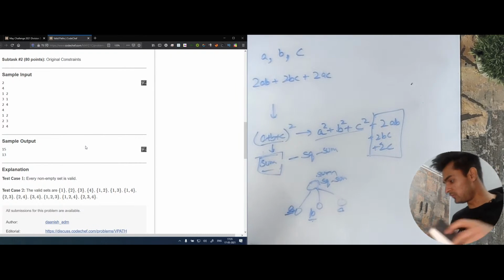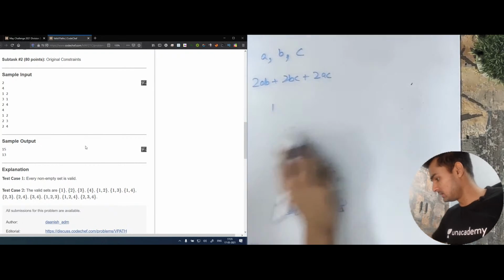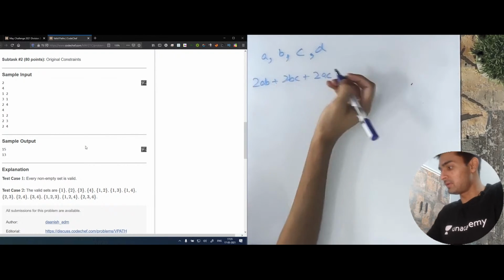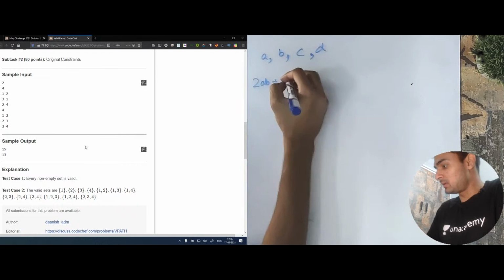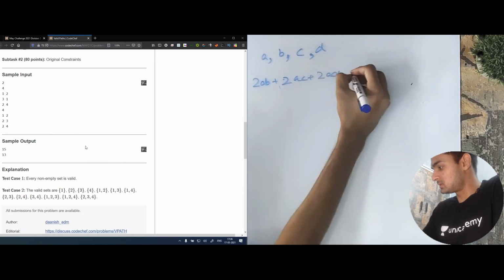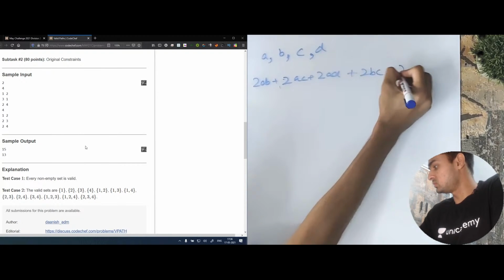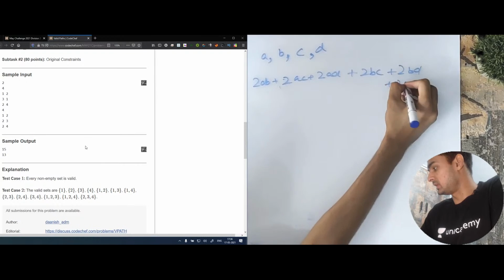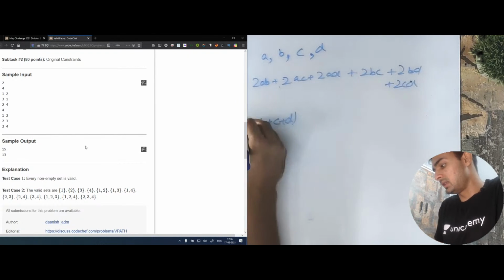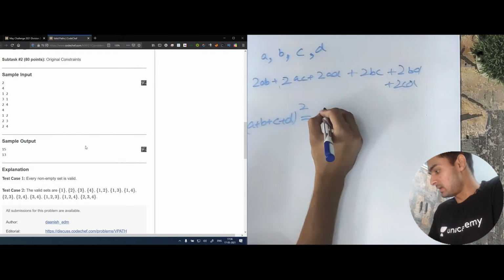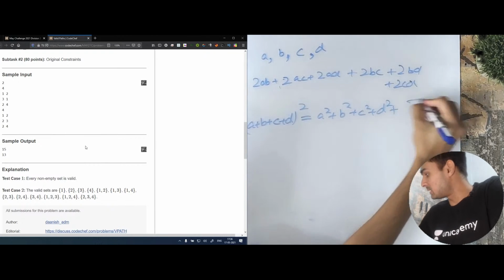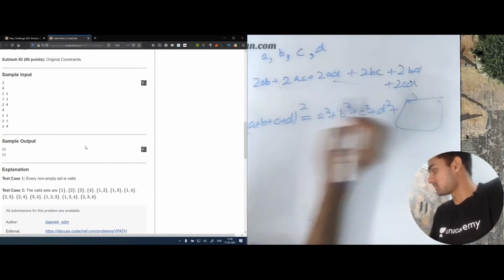So basically what we need to do, this actually works for everything. Even if we had 4 values, then we had to calculate 2AB plus 2AC plus 2AD plus 2BC plus 2BD plus 2CD. If you see, A plus B plus C plus D whole square is nothing but A square plus B square plus C square plus D square plus this complete value which is here.